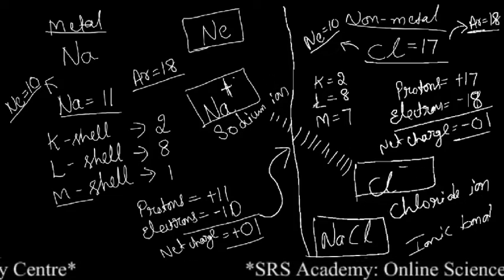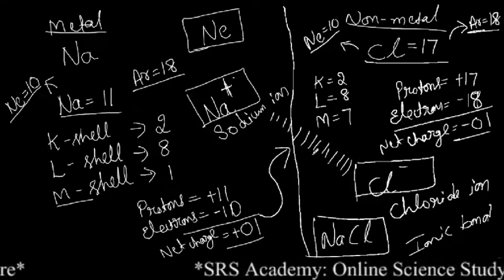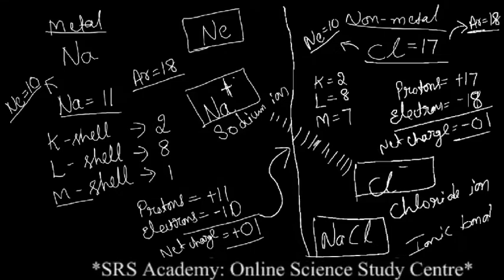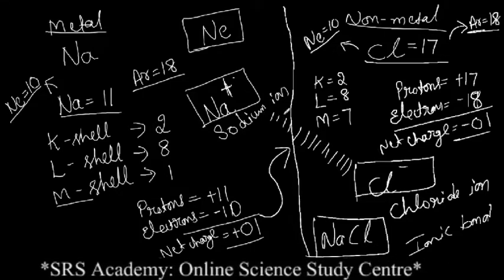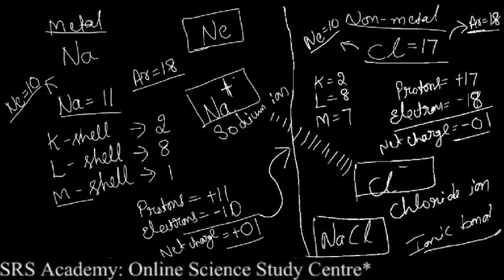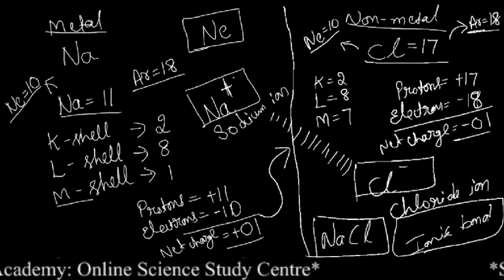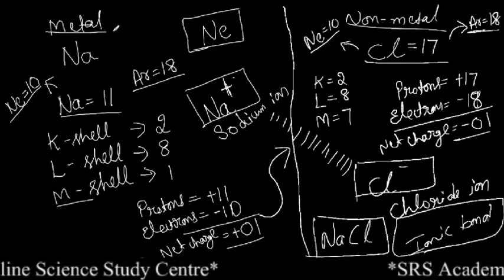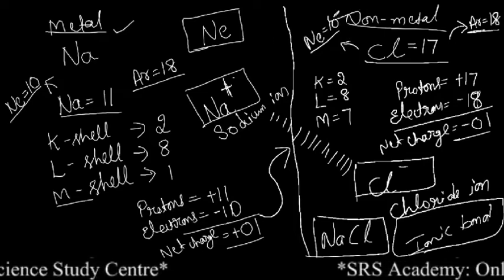Between the opposite charges, an electrostatic force of attraction is developed to form a molecule. So this bond which is formed between two ions, we call it an ionic bond. So in this way metal reacts with non-metal.